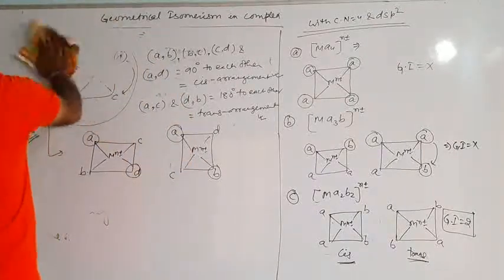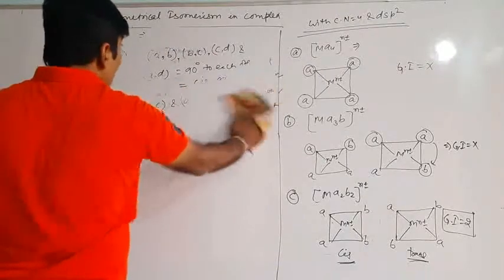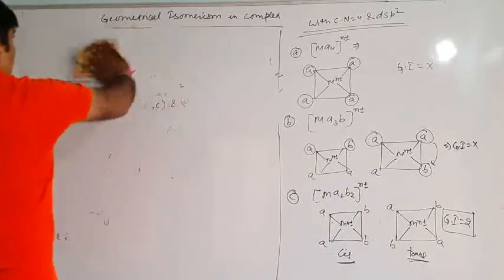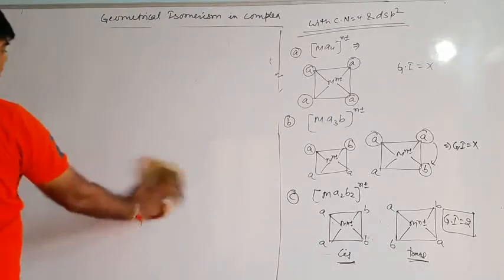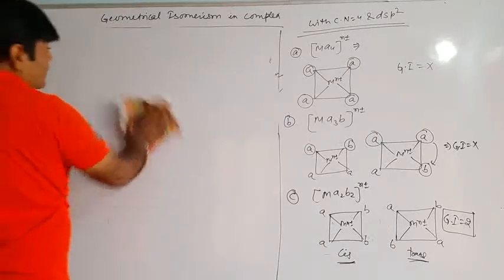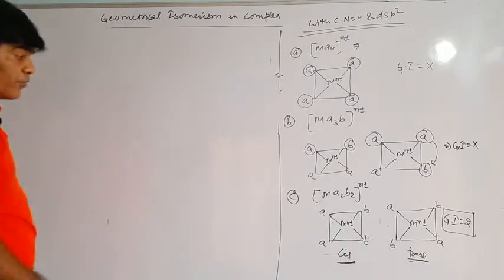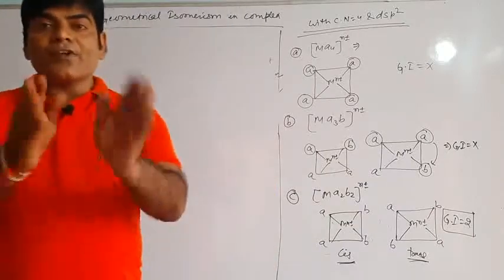Next example we'll draw, that is the next possibility from this, so simply we'll write all the possibilities. If we see all together, we can draw around 150 to 200 geometrical isomers. That is not an issue. The simple thing is, there is a question given.